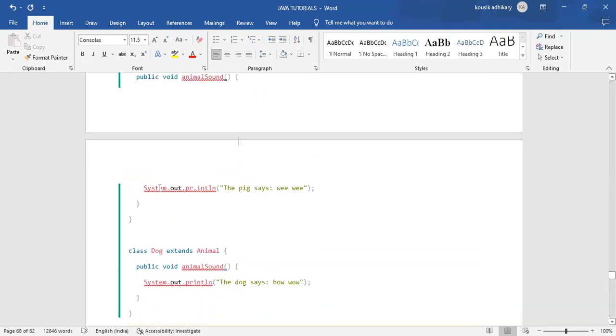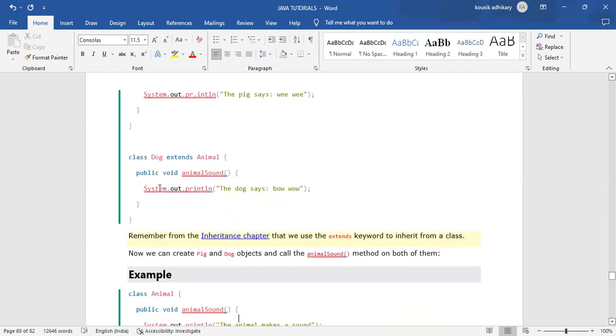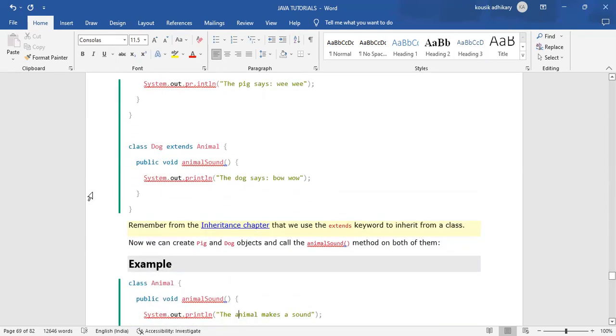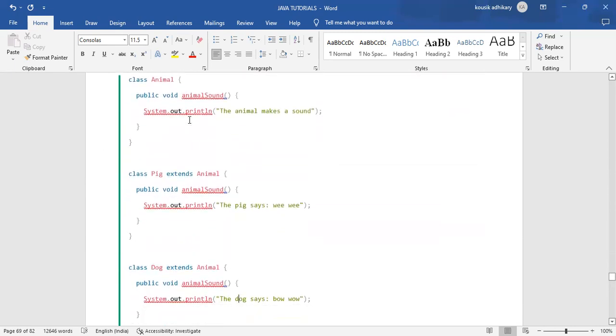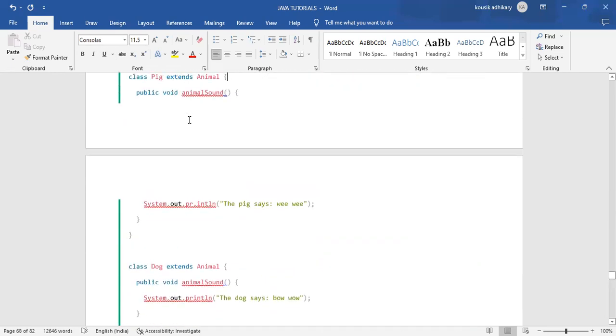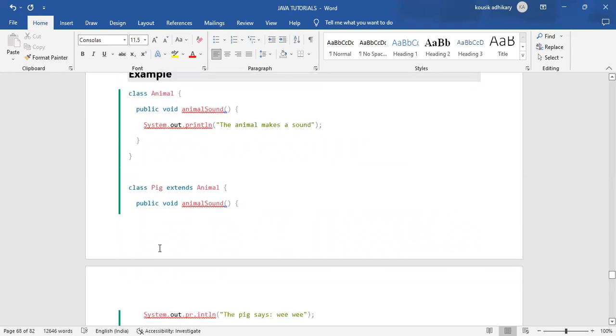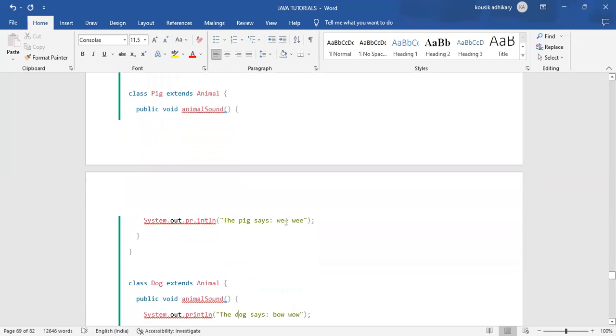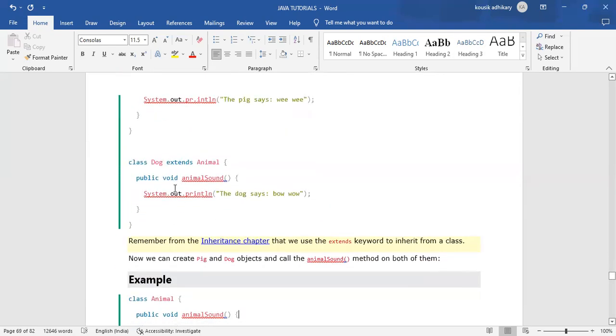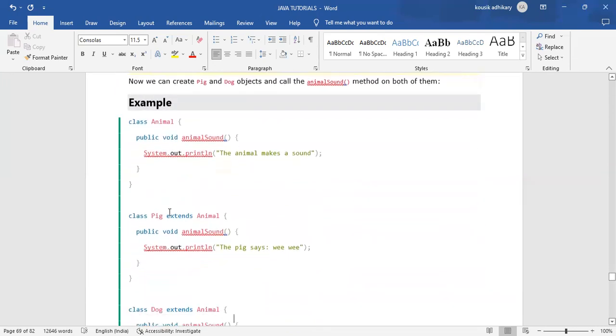In the previous example we showed the way we do this in polymorphism, but we haven't called anything, we have only extended the properties of the Animal class in the Pig class and updated the messages, and in the Dog class we also extended the Animal class, but we didn't call any method in that example.